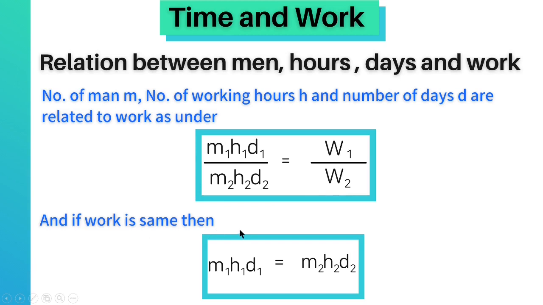And if work is same, then M1 H1 D1 equal to M2 H2 D2. Here M is number of men working, H is number of hours they are working, and D is number of days they are working. Using this formula, we will be able to solve questions fast. So we will be solving few questions to understand this formula.